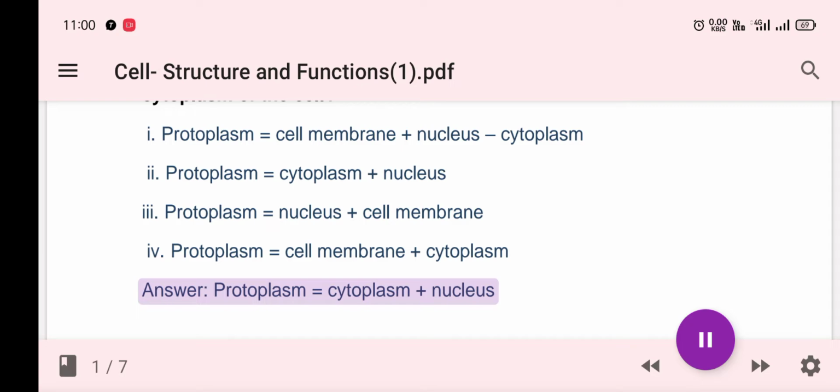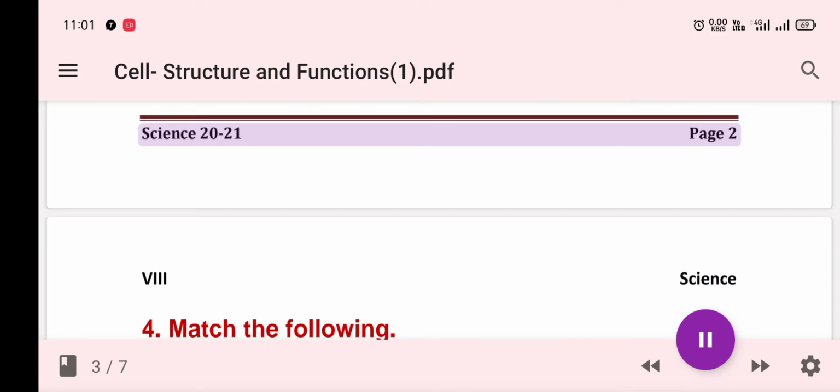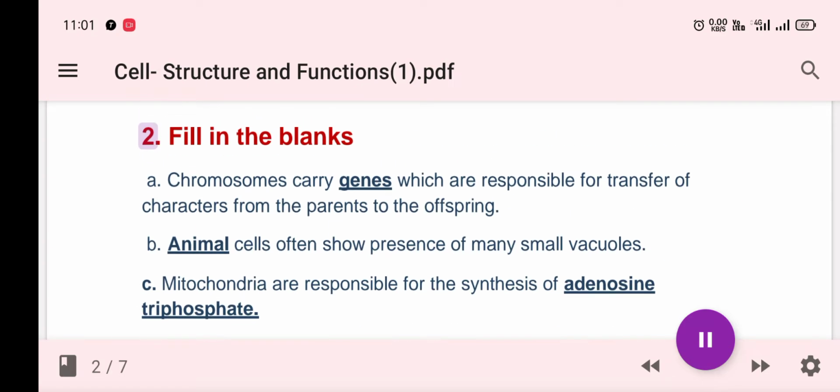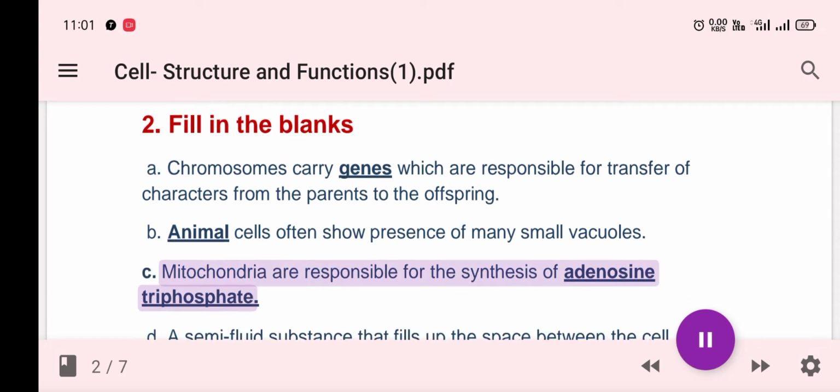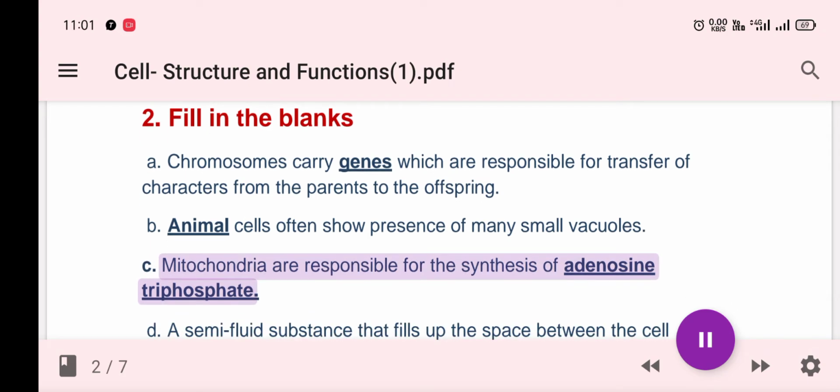Class 8 Science, page 2. 2. Fill in the blanks. A. Chromosomes carry genes which are responsible for transfer of characters from the parents to the offspring. B. Animal cells often show presence of many small vacuoles. C. Mitochondria are responsible for the synthesis of adenosine triphosphate.